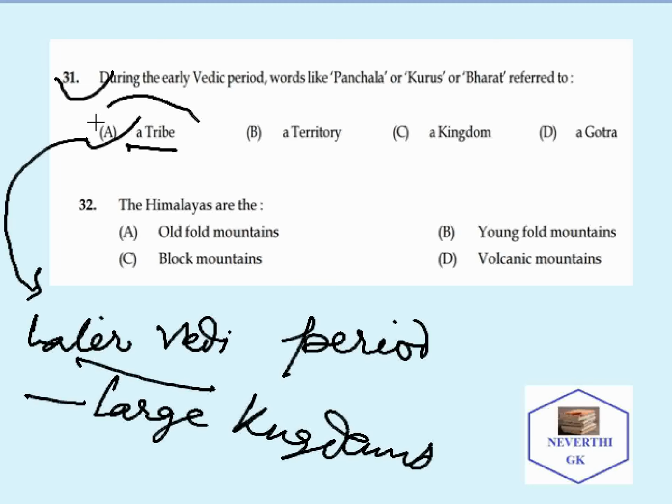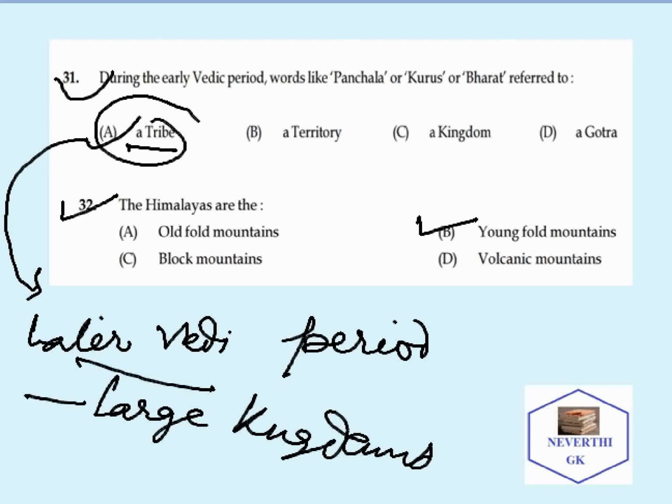Second question: the Himalayas are, and the options are A. Old Fold Mountain, B. Young Fold Mountain, C. Block Mountain, and D. Volcanic Mountain. Here, the correct answer is Young Fold Mountain.